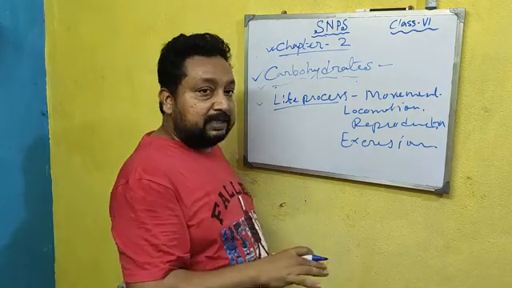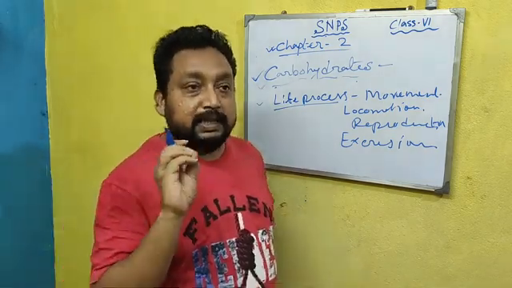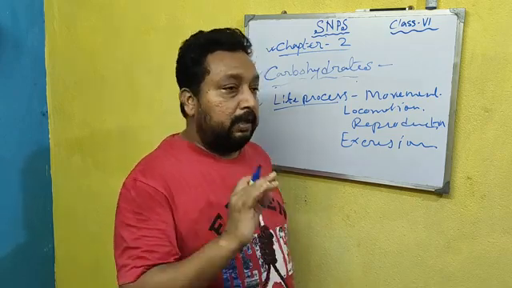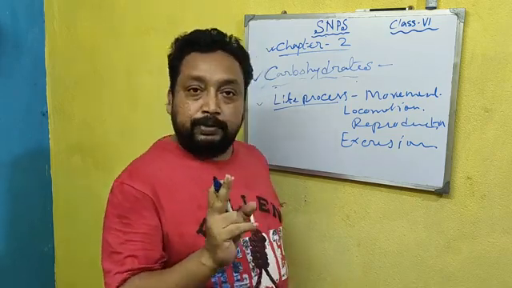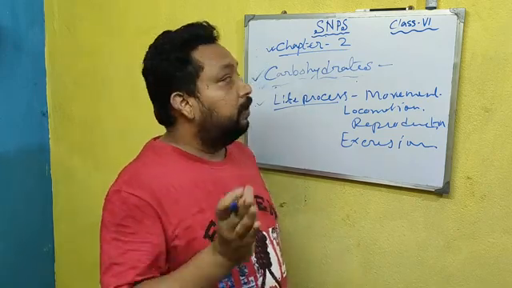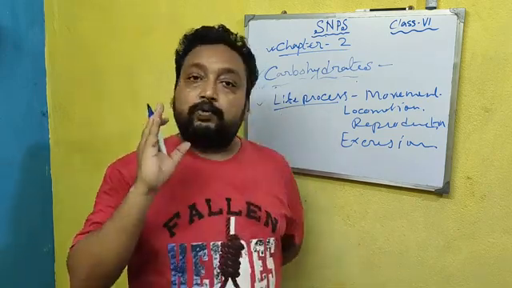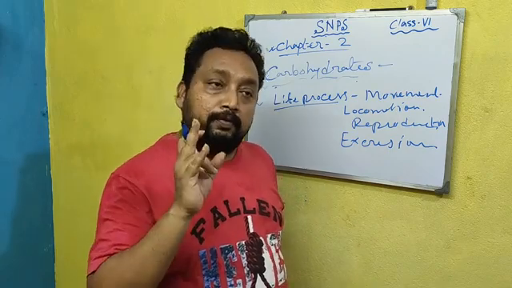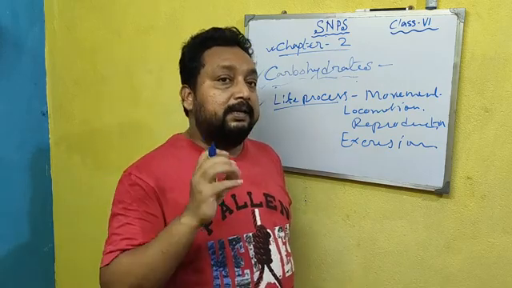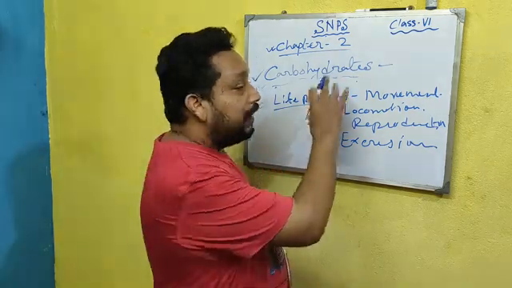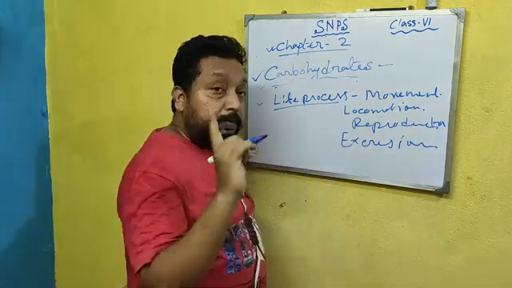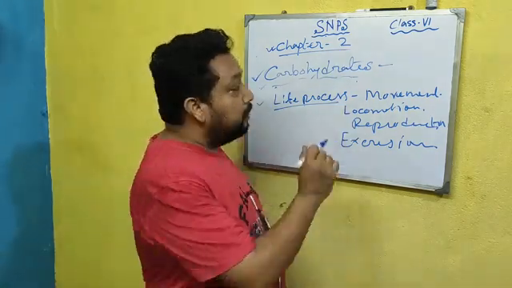So for this class, the main questions, I repeat, will be listed at the end of the video. They are: what is food, why is food required for any kind of organism, what are the main components of food, what is carbohydrate, why is it required for us, what is the use of the energy produced by carbohydrate, and what are the steps to produce energy, how is energy produced from carbohydrate.